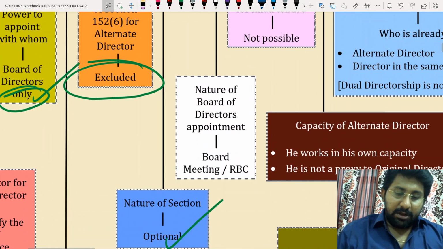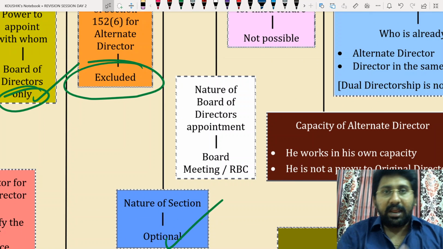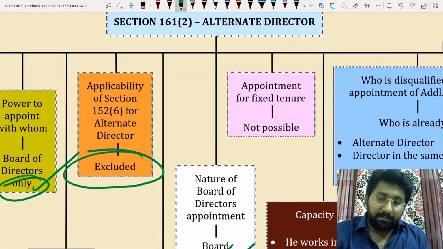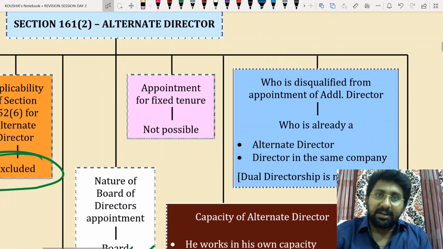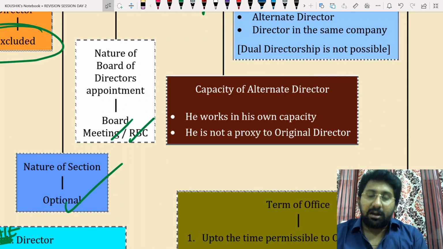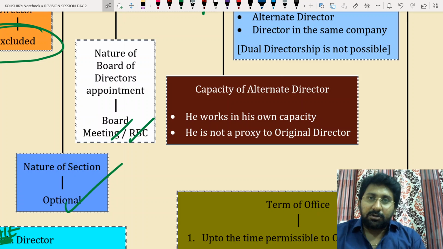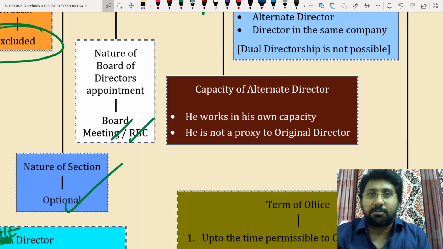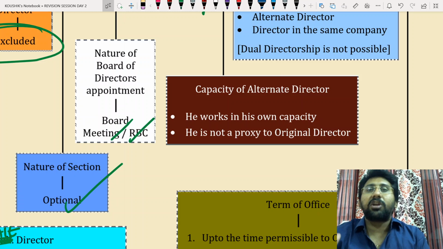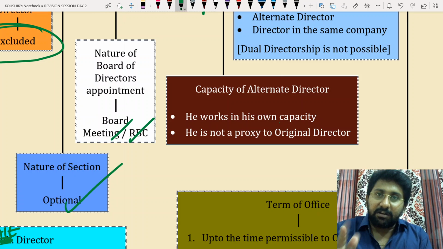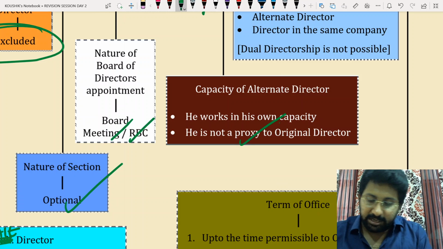Next one, nature of the board's power. That means, like the additional director, the board of directors may appoint either at a board meeting or even by a resolution by circulation. Is appointment for a fixed tenure, like the additional director, possible? Not possible. Next one, capacity of the alternate director. Is the alternate director a proxy to the original director? Just now, one hour back, when we discussed the basic concept, I said there is a section on duties of directors, under which a director shall not assign his office. The original director can't appoint an alternate. The board has to appoint. He will work in his own capacity. He is not a proxy to the original director.